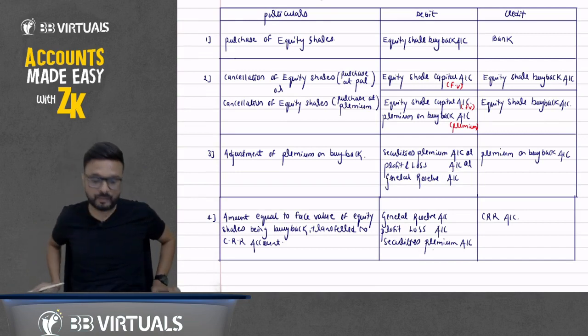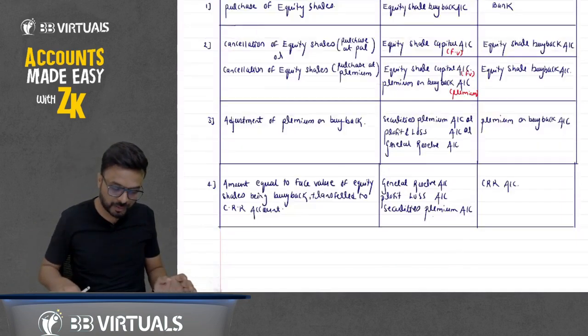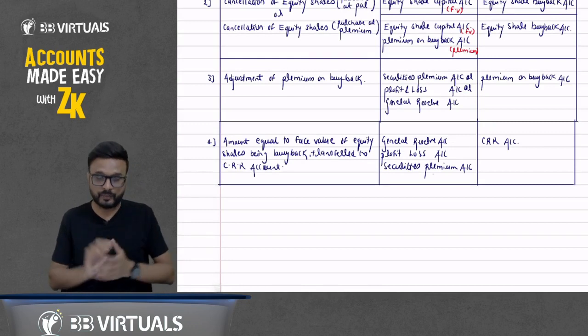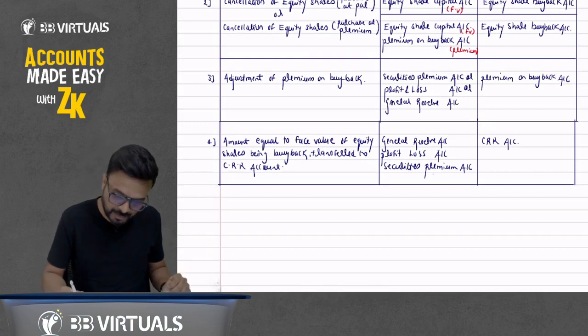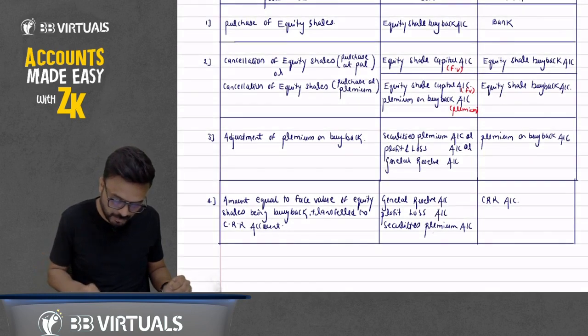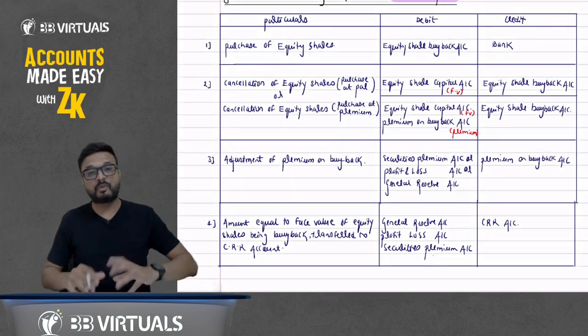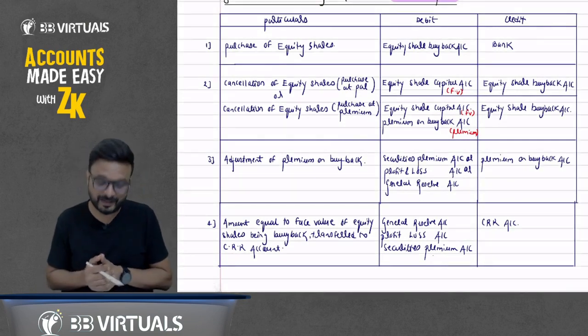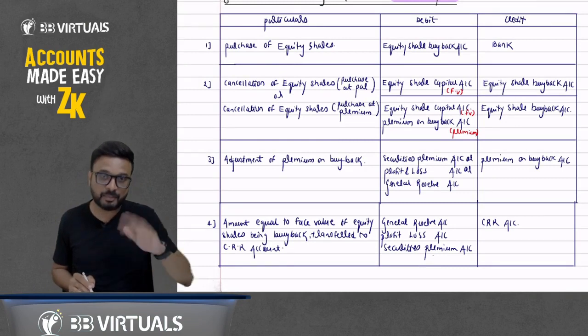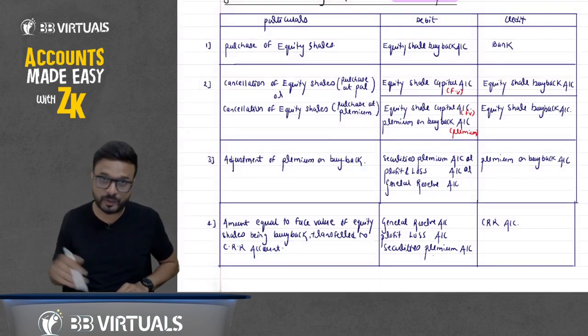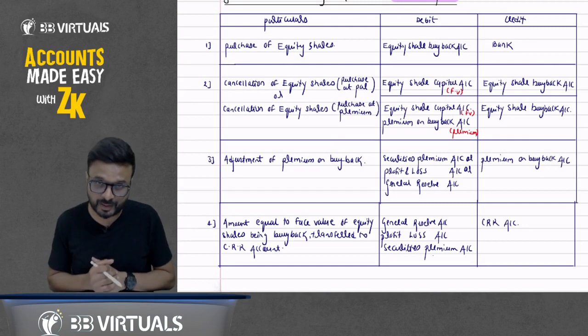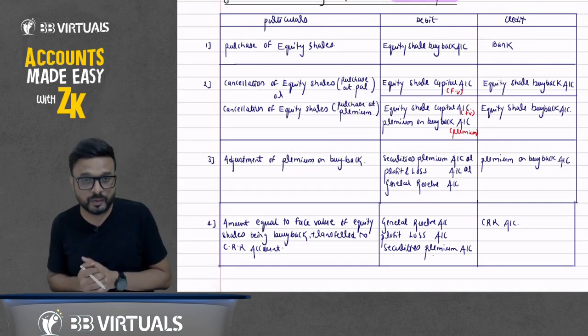We will also see the journal entry for buyback of shares out of fresh issue of shares. The same entries will come: first, second, third will be the same. But we have to make a fresh issue of shares in the market, and that issue may be at par or at premium. But entry number 4 will not come there.